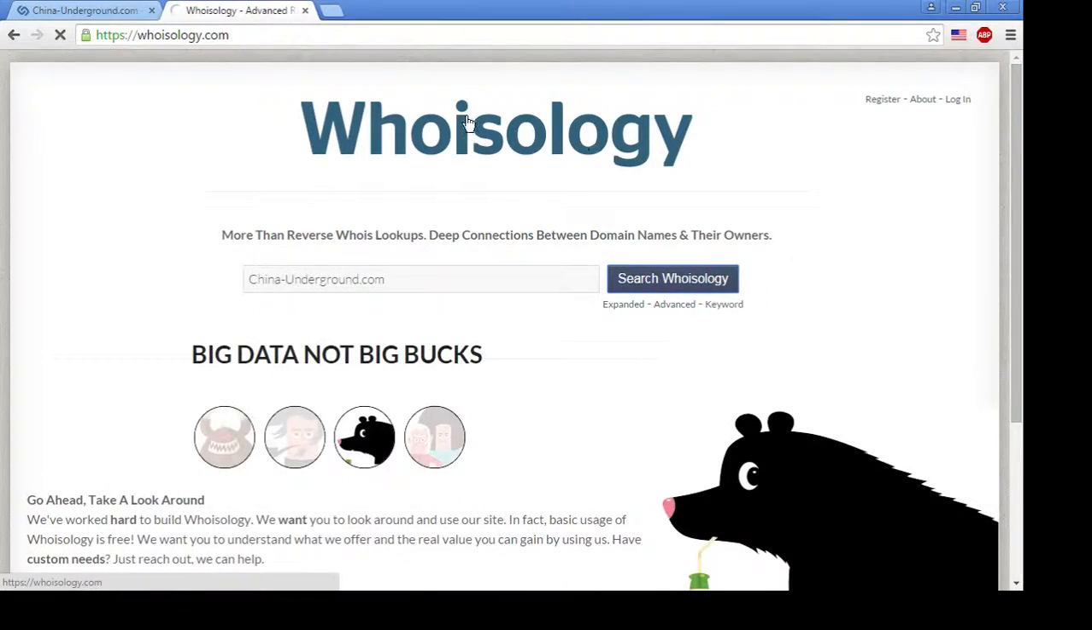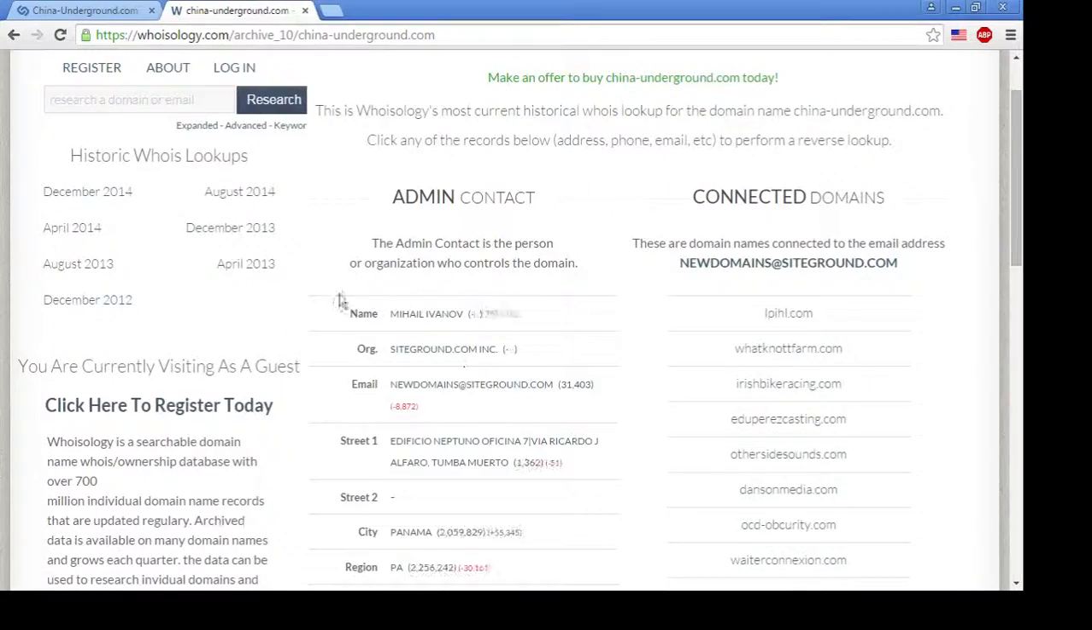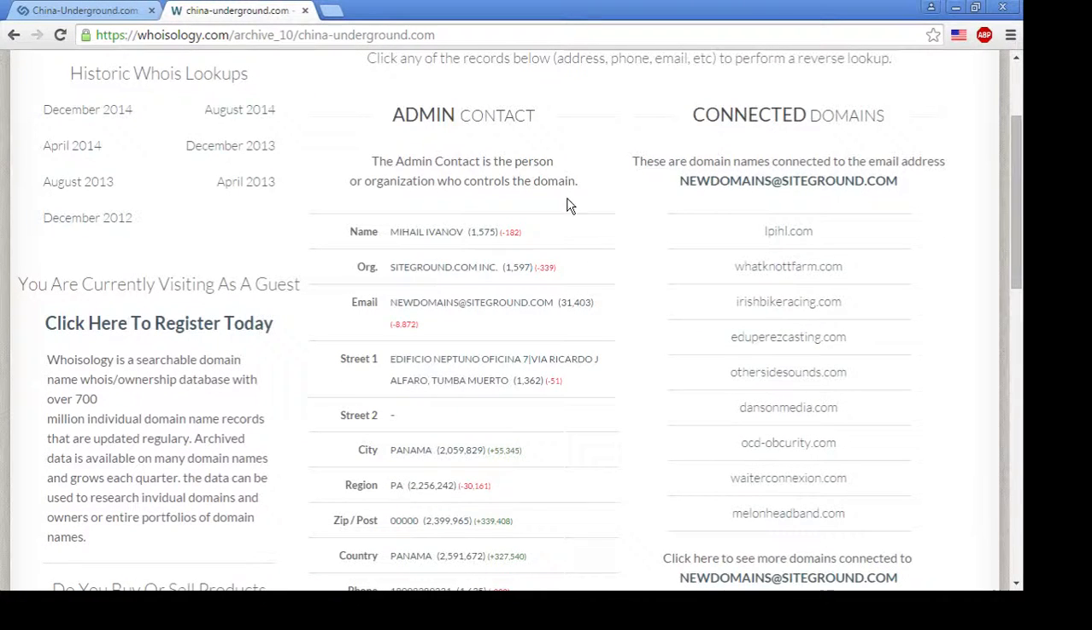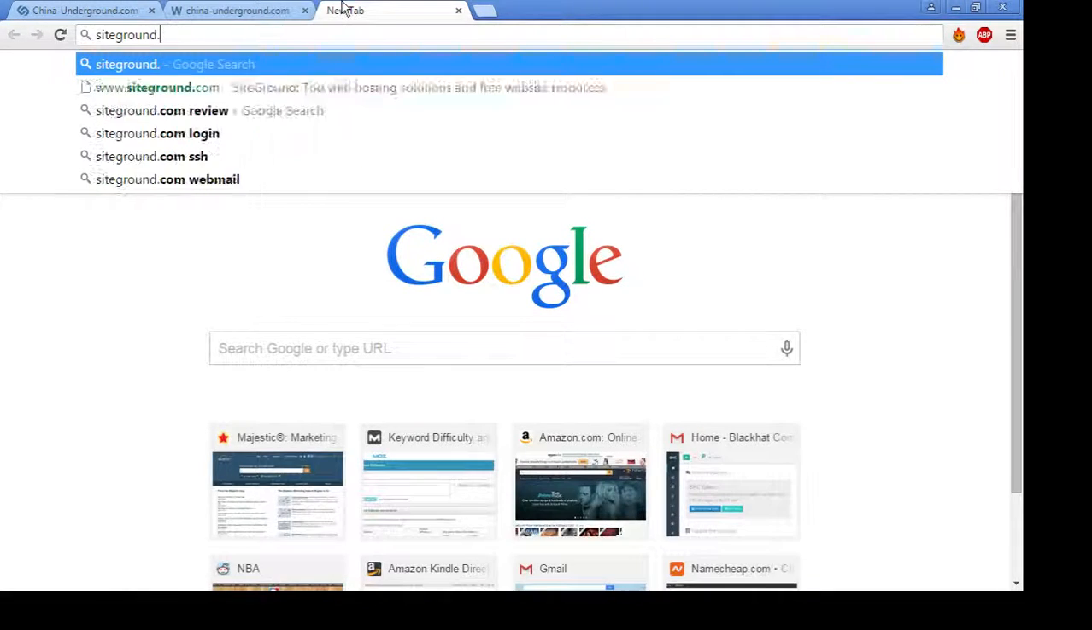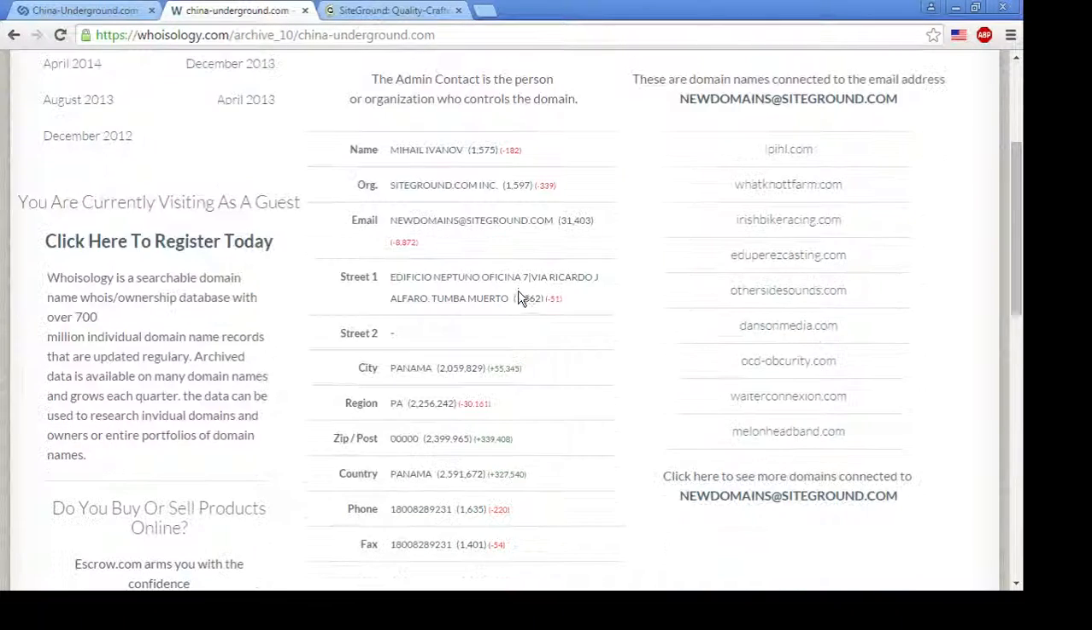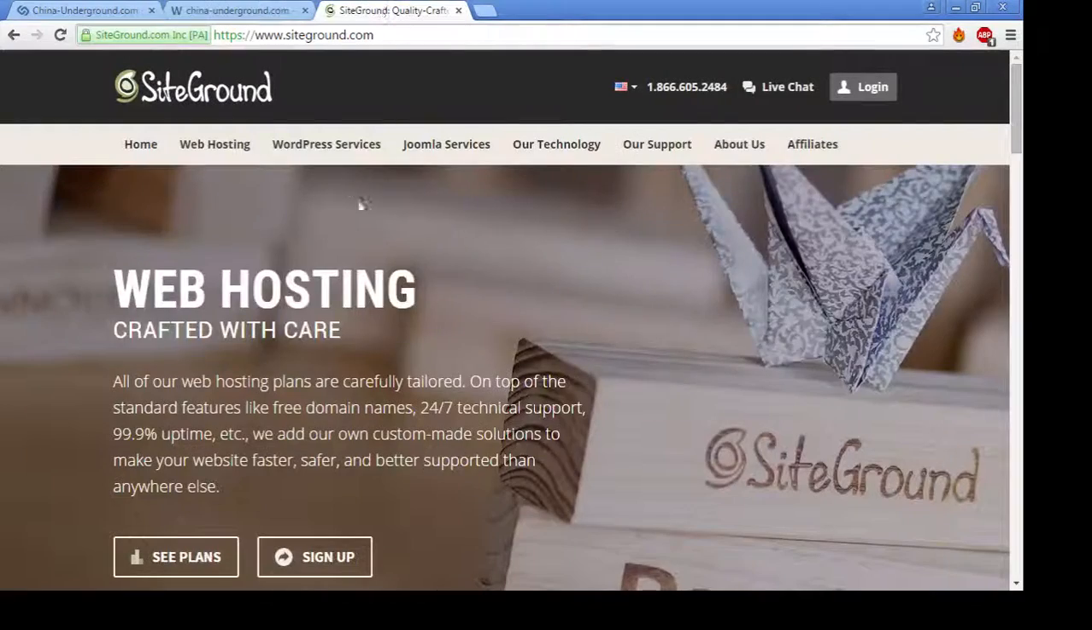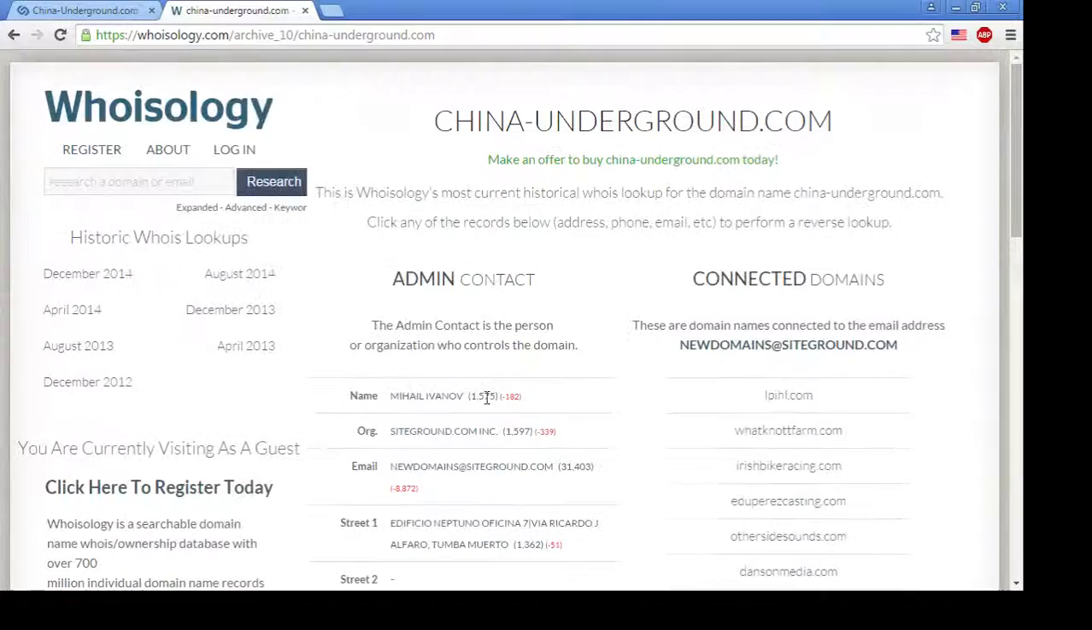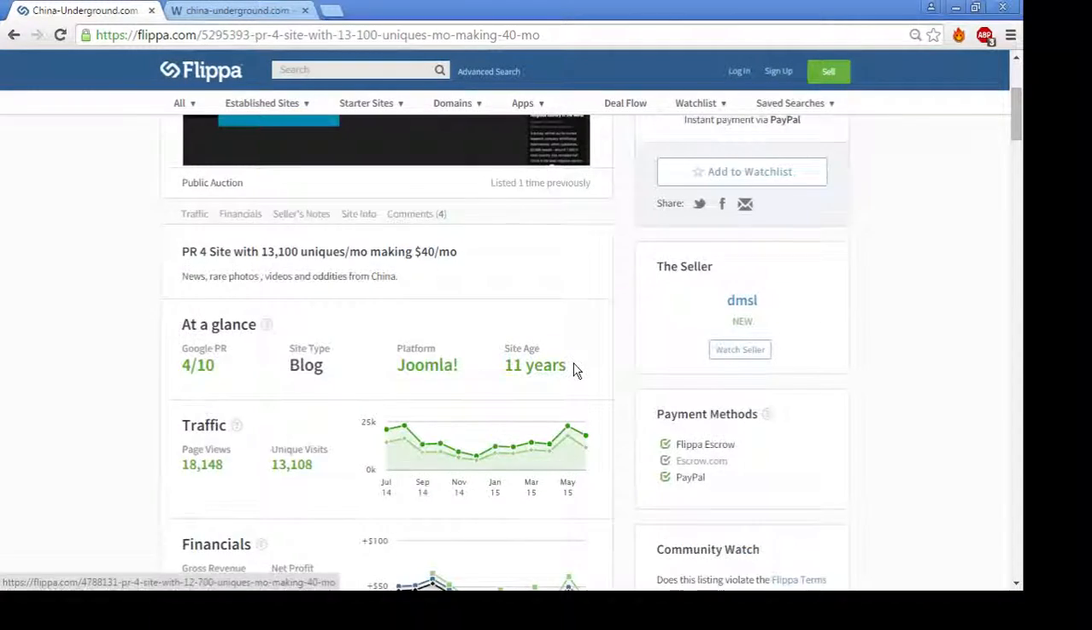So I'm going to search Whoisology just to show you that this info is no good. The administrative contact is somebody called Mikhail Ivanov, and the organization is siteground.com, which is a hosting company, I believe. And the email address provided is newdomains@siteground.com. So basically, this is either some kind of privacy, or siteground.com is doing something for whoever's hosting the site there, such that we can't see the genuine whois information.